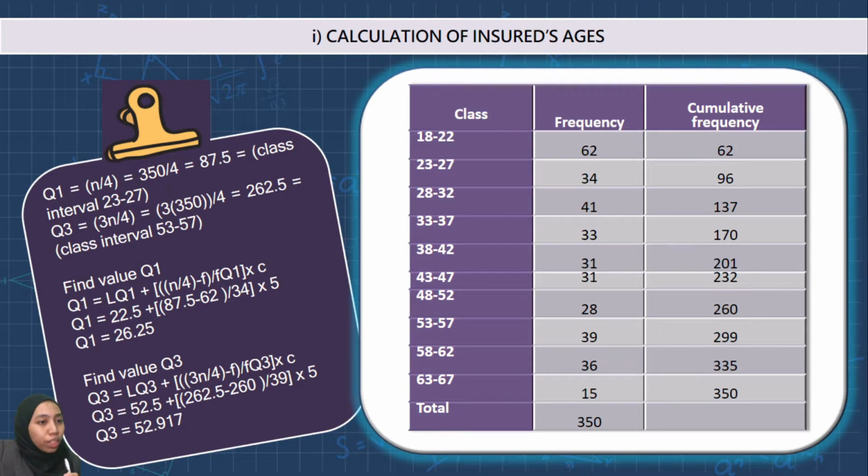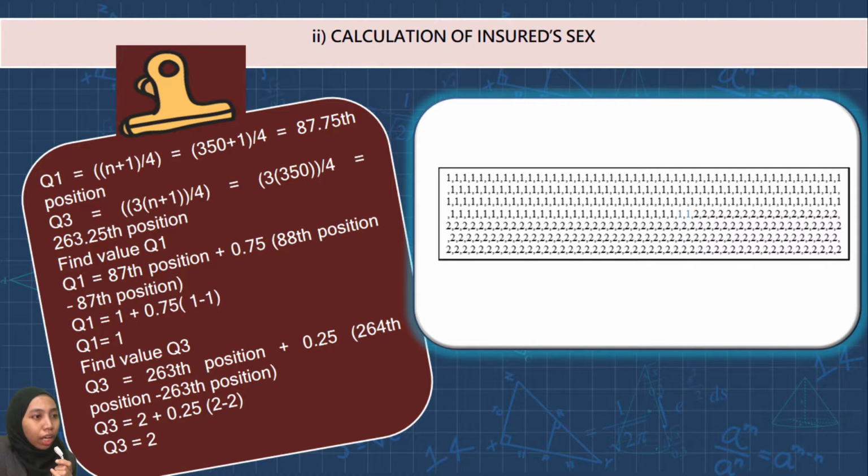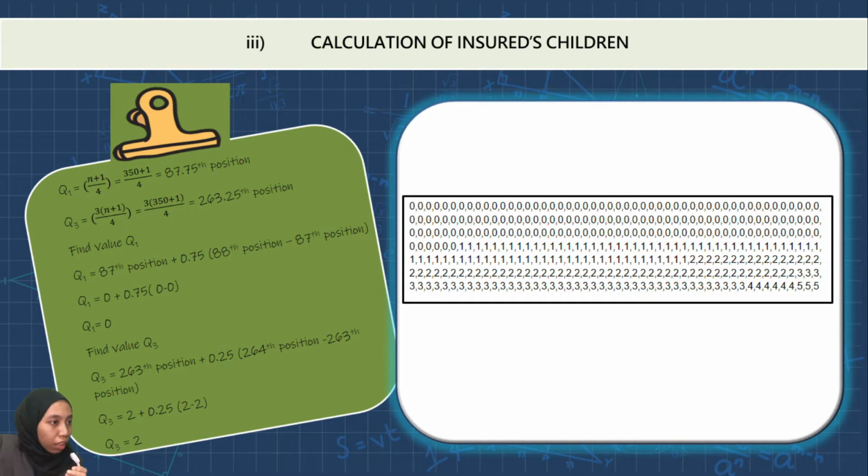And then we substitute the values obtained from the table into this formula to find the value of the first quartile. So we just have to substitute all over. At the end, we get the first quartile is 26.25 and the third quartile is 52.917. For the calculation of insured gender and number of children, we also use the same formula to find the location and then to find the value. For example, for insured gender, the first quartile is 1 and the third quartile is 2. Meanwhile, for insured children, Q1 is 0 and Q3 is 2.